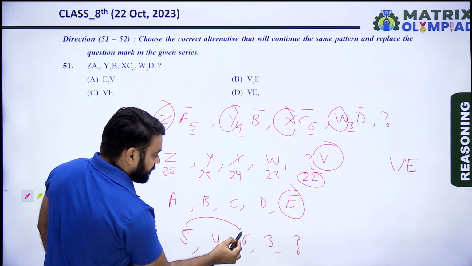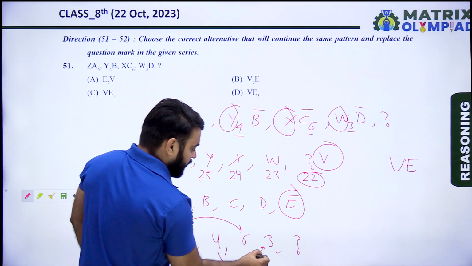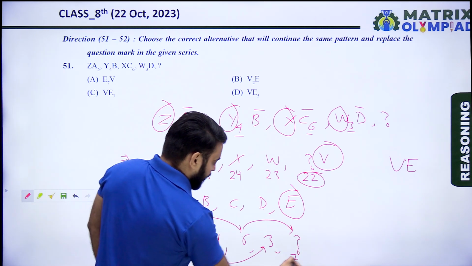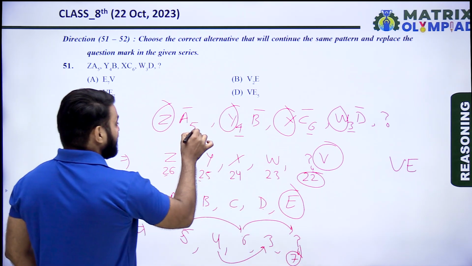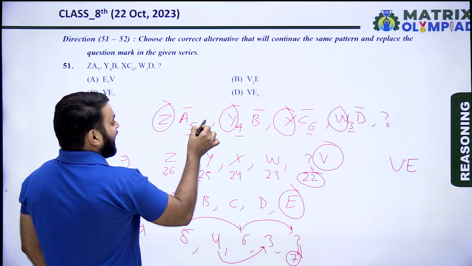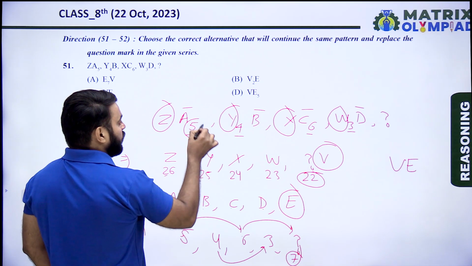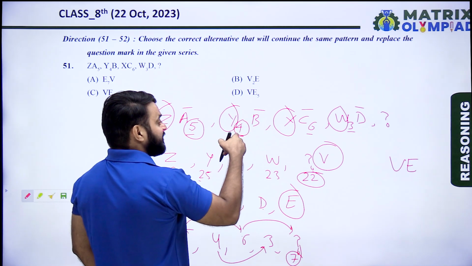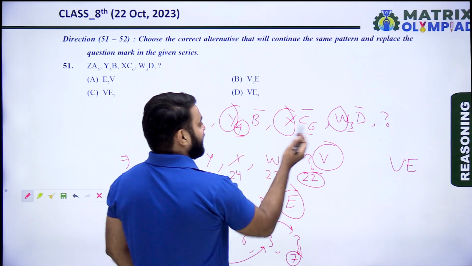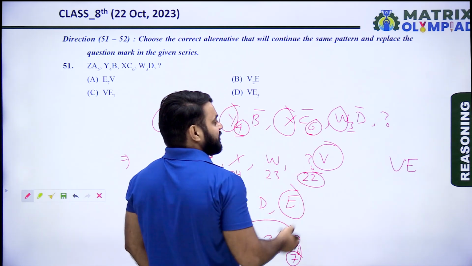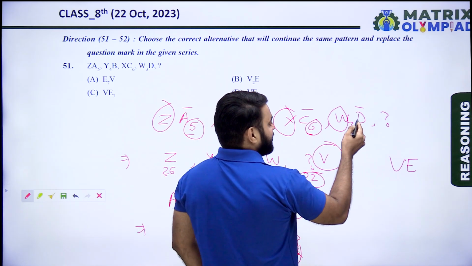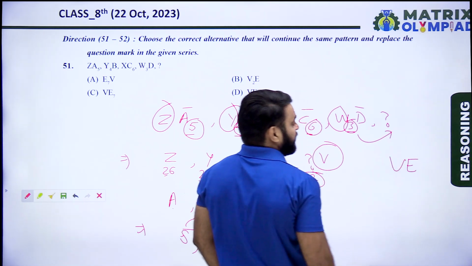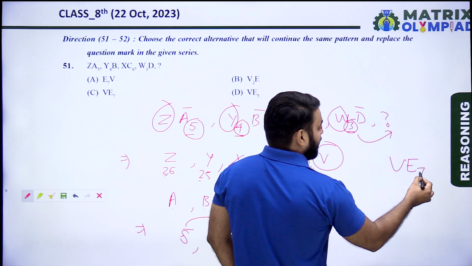From 5 to 6 is plus 1, and from 4 to 3 is minus 1. So after 5, 6, the next is 7. Now check the pattern: in the first term the number was with the second alphabet, then with the first alphabet, then with the second, then the first, and now the next number is with the second alphabet.